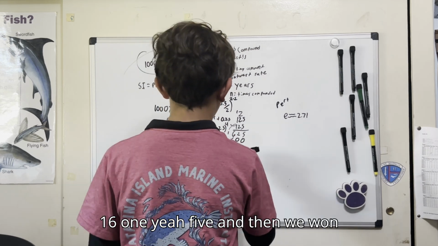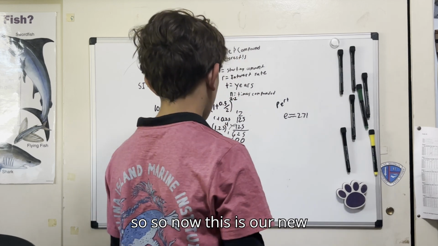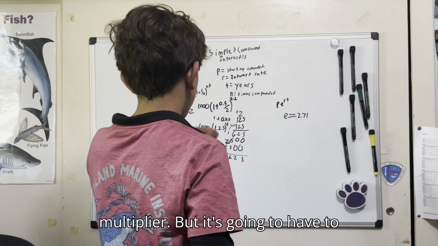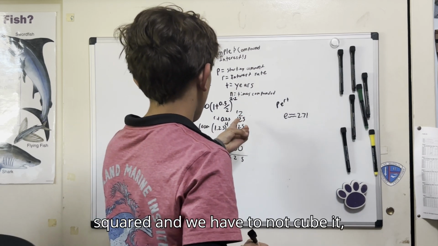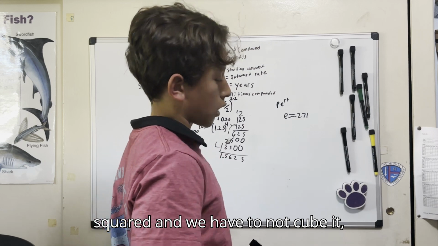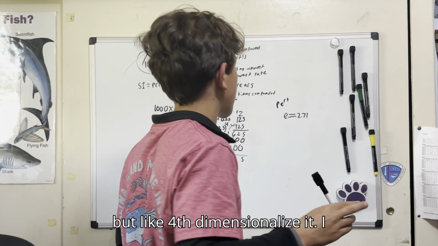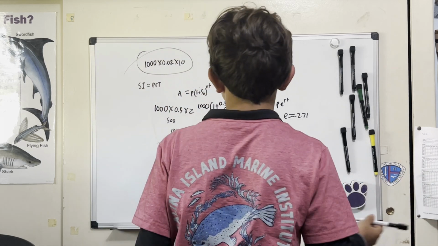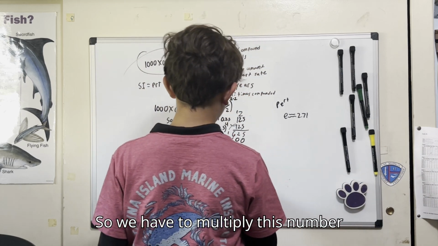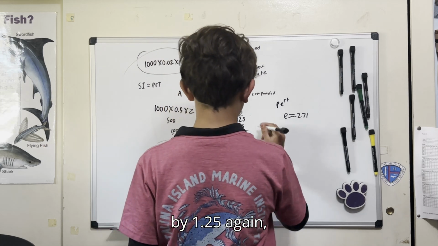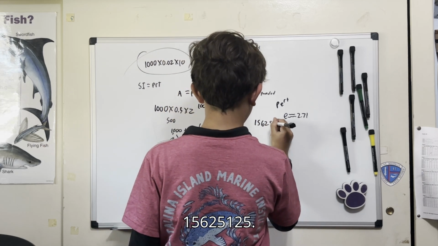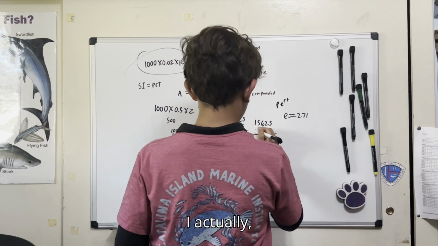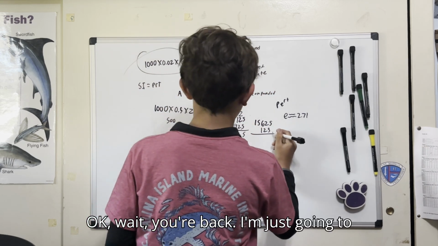16, 1, 5, and then we have 1. So now this is our new multiplier. But it's going to have to be bigger than this because that's squared. And we have to, not cube it, but fourth dimensionalize it. I don't bring it to the power of 4. So we have to multiply this number by 1.25 again. 1, 5, 6, 2, 5. 1, 2, 5. Or actually, okay.